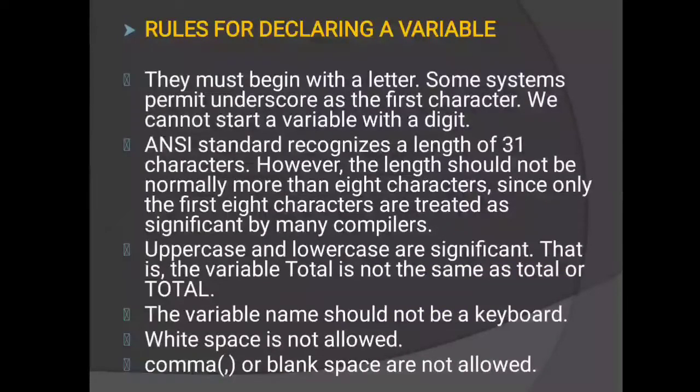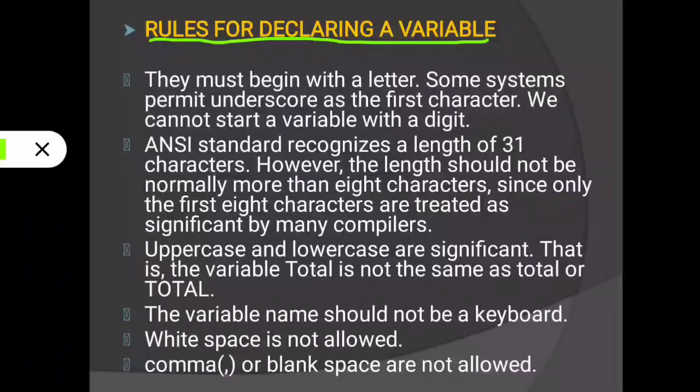See, rules for declaring a variable. When we need to declare a variable, at that time we have to follow some rules. The first rule is that it must begin with a letter. When we want to declare a variable, that variable should start with a letter. Some systems permit underscore as the first character.